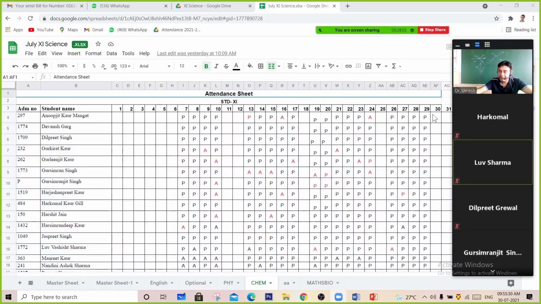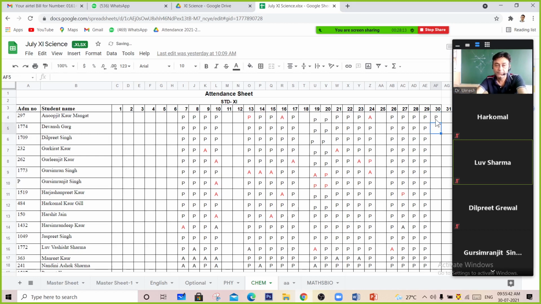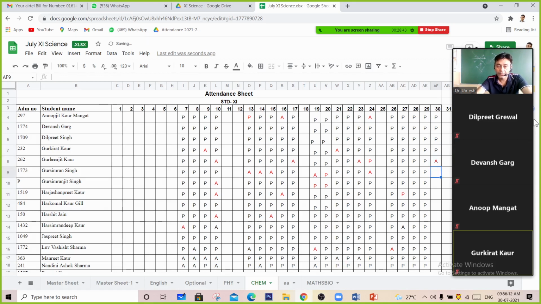Yes, students, be ready for your attendance now. Anupjit, present, sir. Devansh Garg, present, sir. Dalpreet, present, sir. Gurkirat Kaur, present, sir. Guleenjeet Kaur. Gursimran Singh.